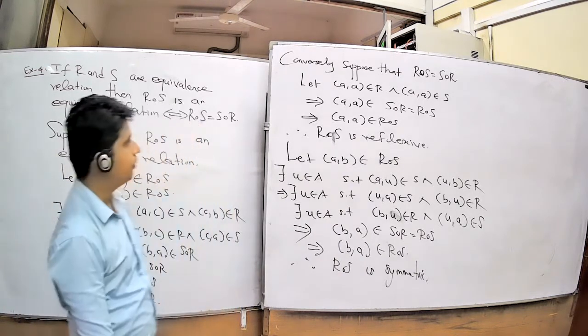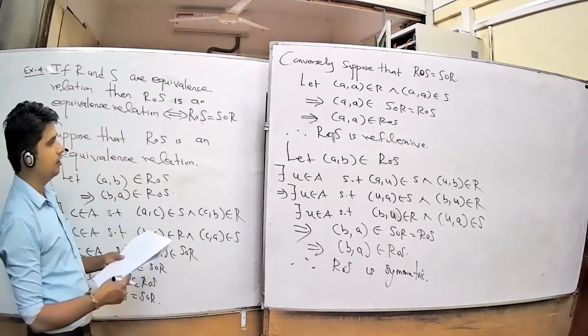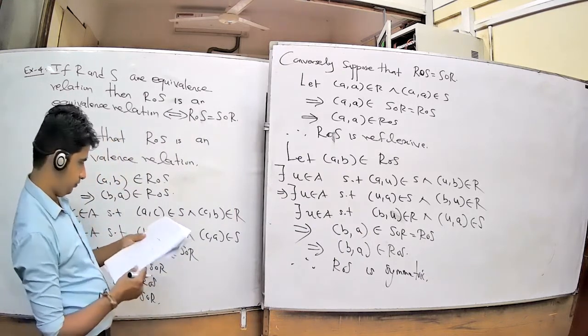Now, remaining, you want to show that R composition S is transitive.